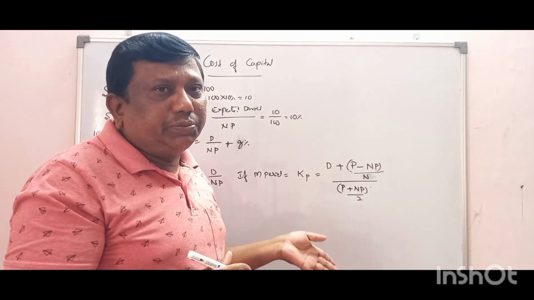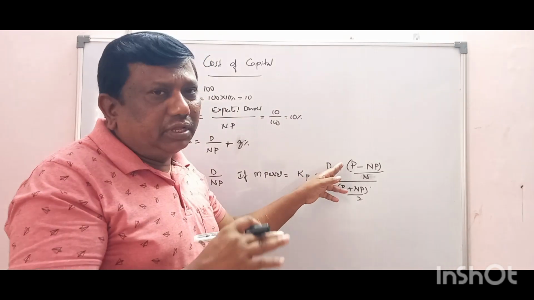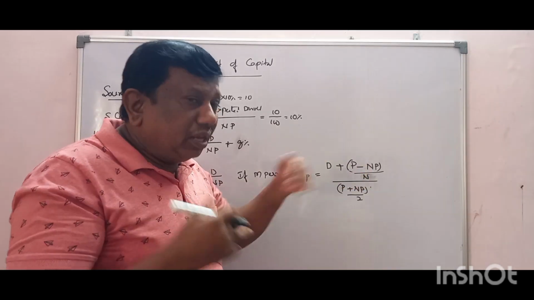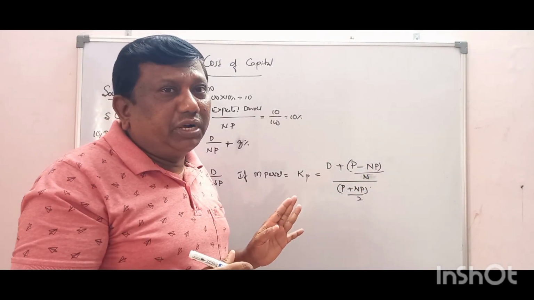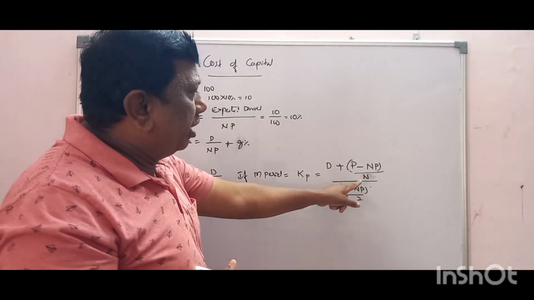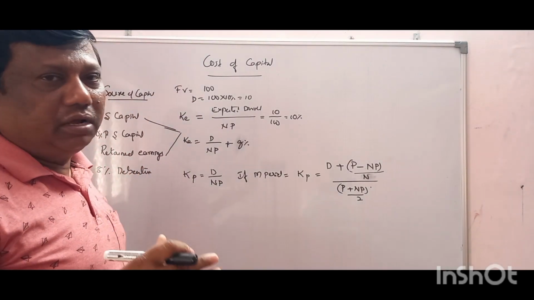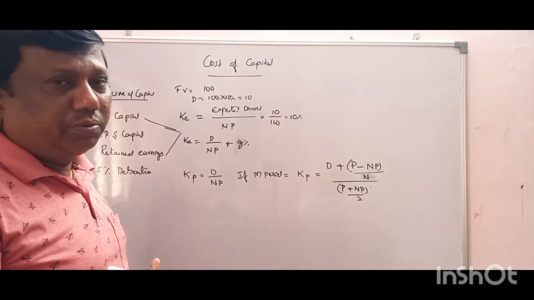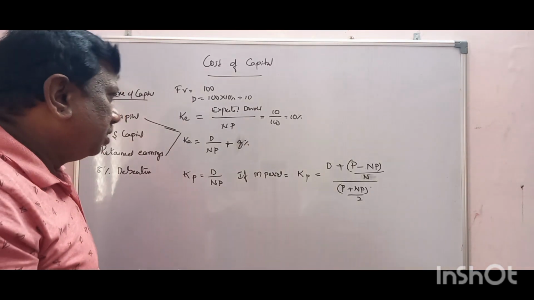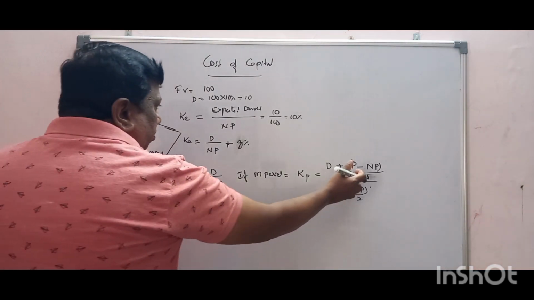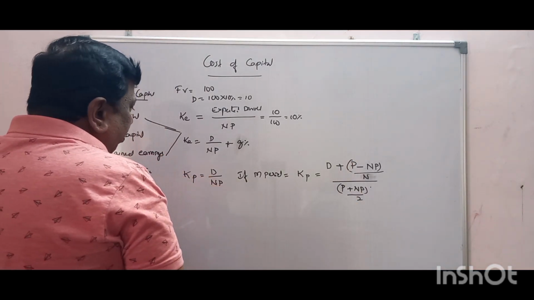At face value it is as it is, less means discount. That is given in the question. So NP is what we are issuing, the issue price. Divided by the number of years, because we transfer the dividend year by year to the profit and loss account. So this is the average of these two, which will give KP.